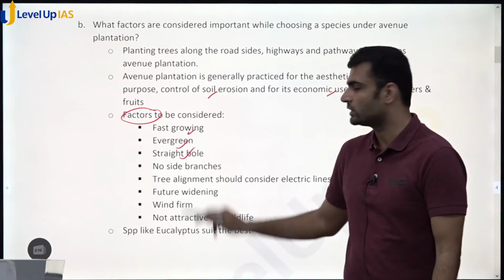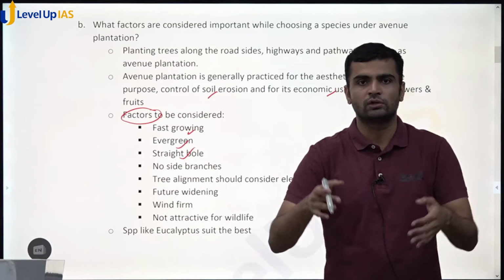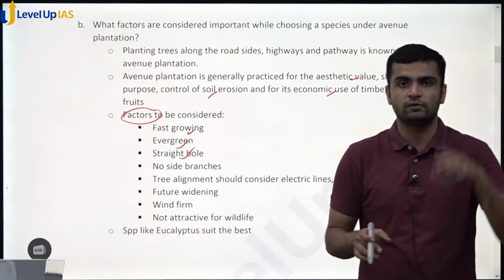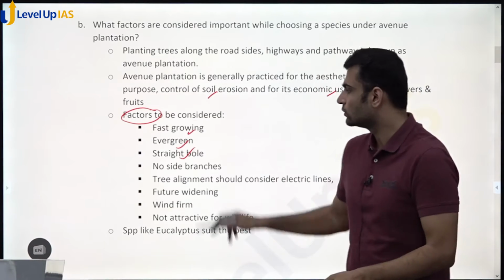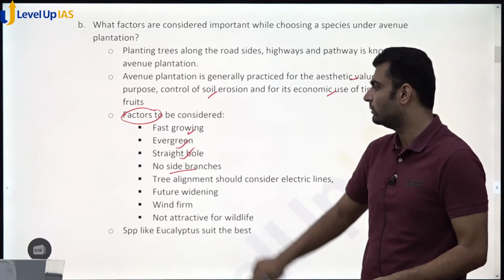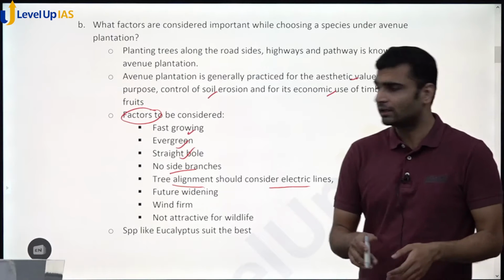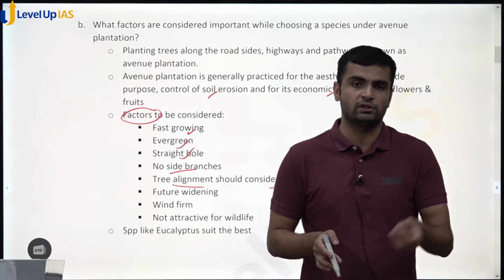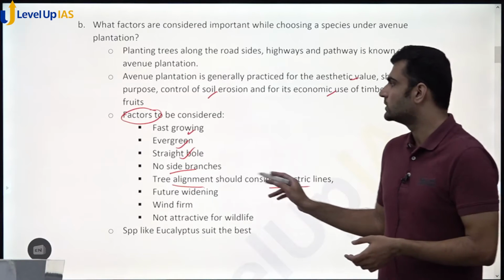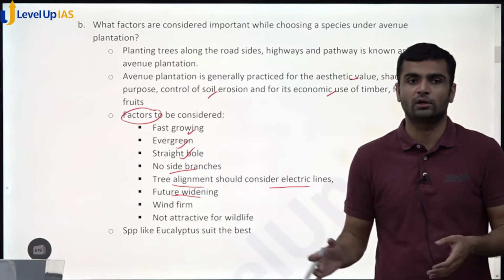Then you want a straight bole, you don't want side branches because they may come inside the roads and may hinder vehicles which have higher height, or they may break and fall on the vehicles. So you want straight boles, no side branches. Tree alignment should be right, and it should consider that electric lines and telephone wires, etc., are not harmed in the future as well. That has to also be considered. So future widening of roads should be taken into account.